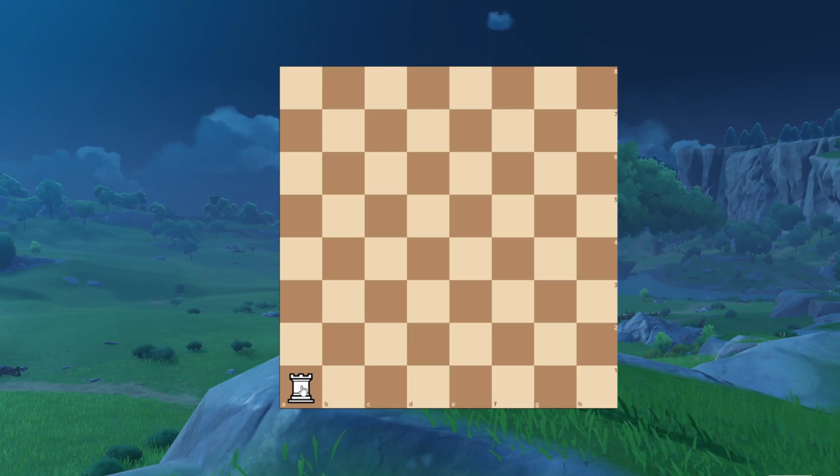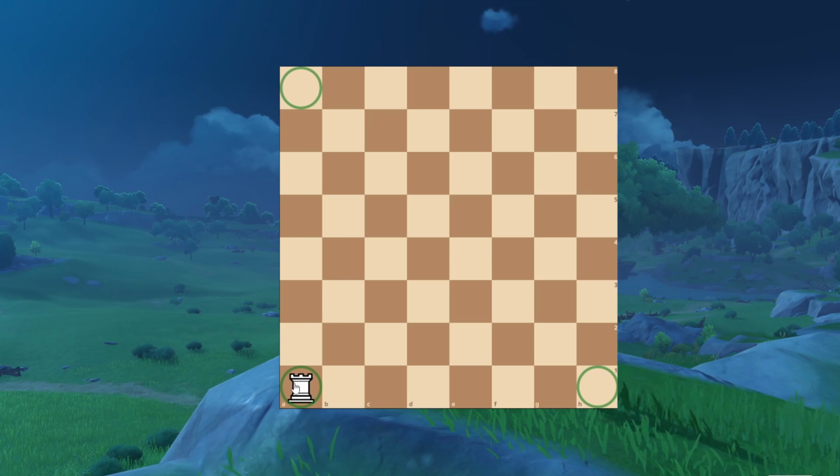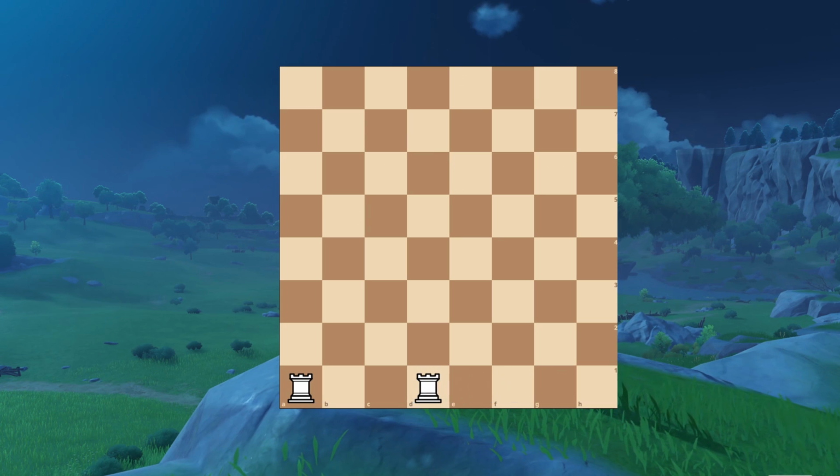Rooks go in either corner and can move laterally in any direction for as many spaces as it has room to, and can do this really neat thing called castling. If the rook has a direct line of sight to the king, it can move to where the king currently is, and moves the king 1 place in the direction in which the rook came. It's hard to explain, but it looks like this.